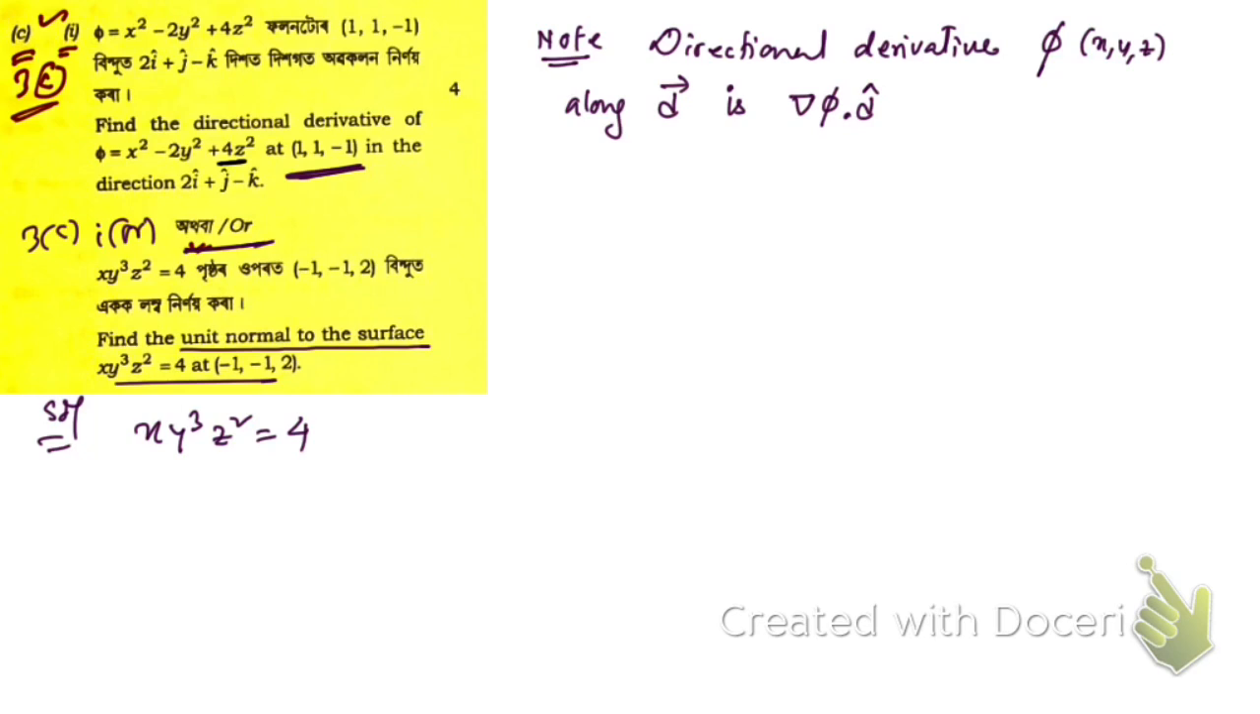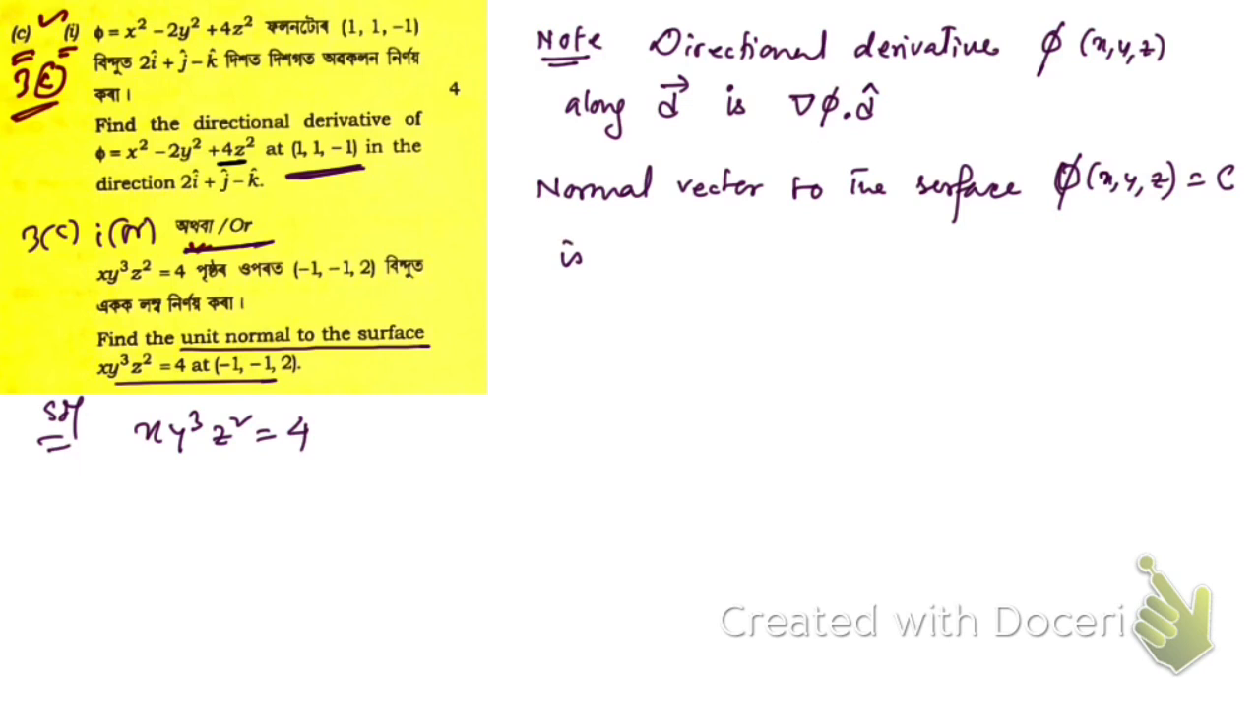So now you see, normal to the surface, unit vector normal. First let me write simply the normal vector to the surface phi, which is a function of x comma y comma z, is equal to c, some constant. It is given by gradient of phi.